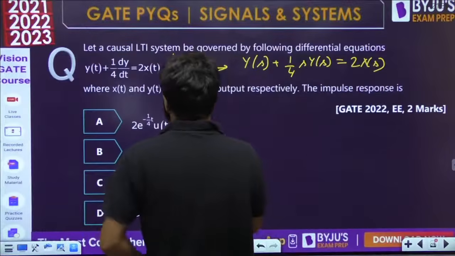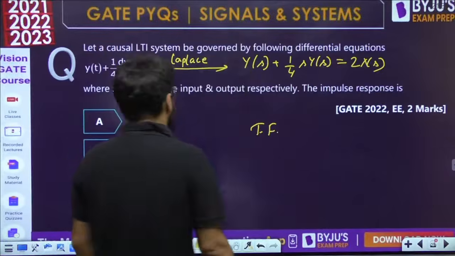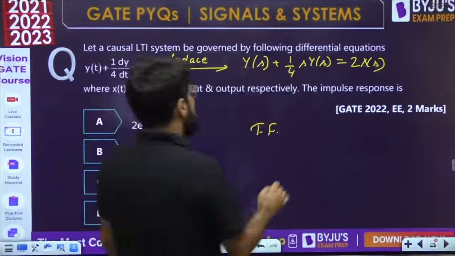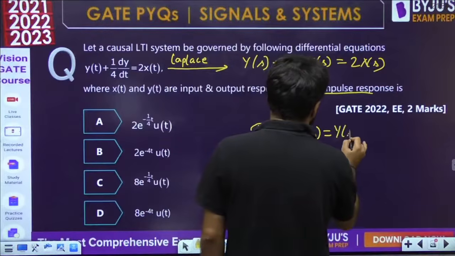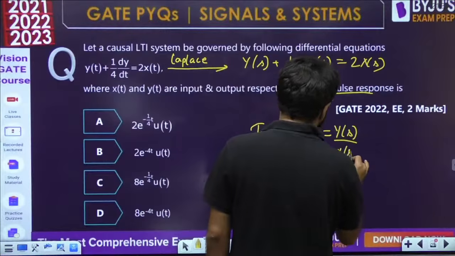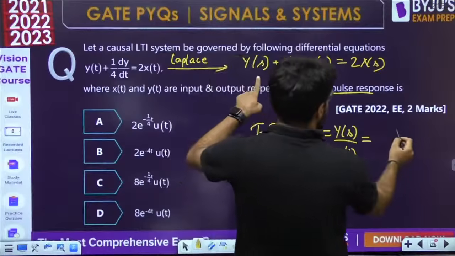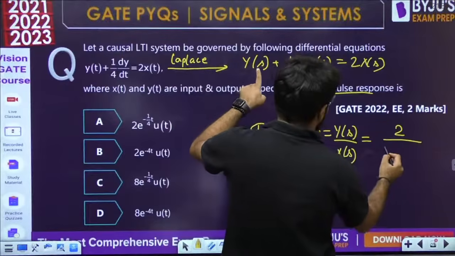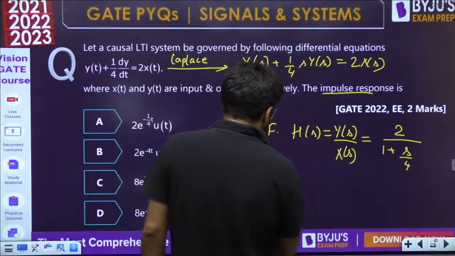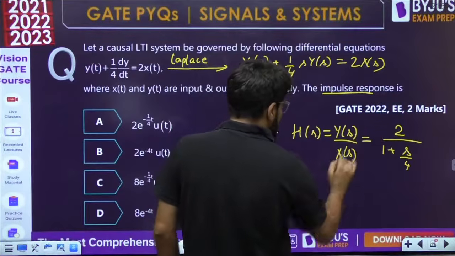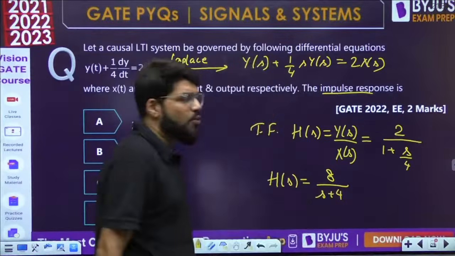So now what is the transfer function? I need the impulse response. First let me calculate the transfer function, which is nothing but the ratio of Y(s) divided by X(s), the ratio of output to input Laplace transform. Dividing by X on the left side, on the right side 2 remains, and from here you send 1 plus s/4. Finally if you simplify this, multiplying by 4, it becomes 8 upon s plus 4.